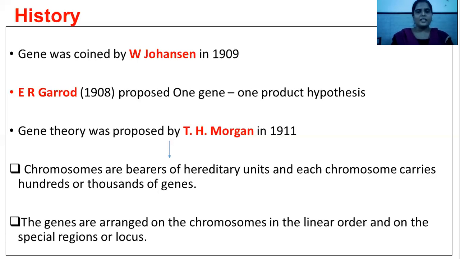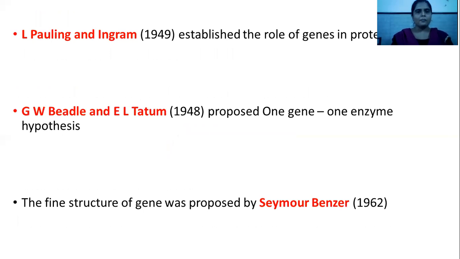He again added that the genes are arranged on the chromosome in a linear order and at a specific site, and that specific site is called locus. Pauling and Ingram in 1949 established the role of genes in protein synthesis. Now we know the processes: replication, transcription, and translation. But at that time, Pauling and Ingram established the role of the gene. It is transcribed to produce mRNA, and translated to produce protein.